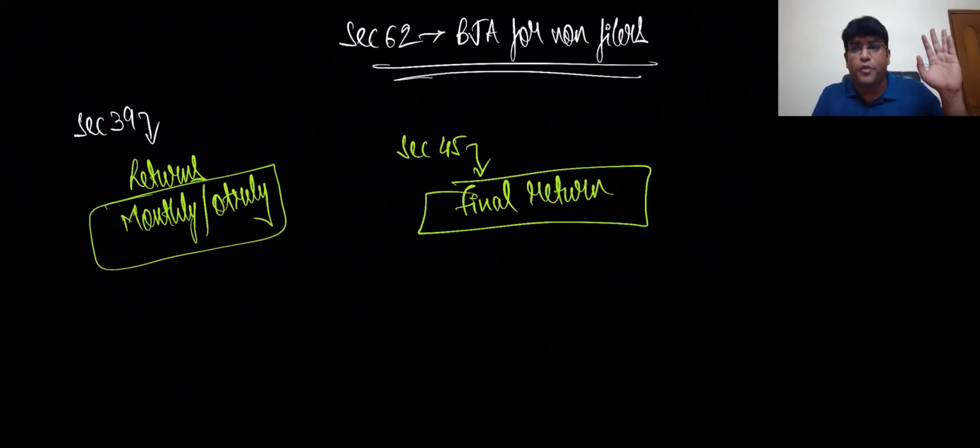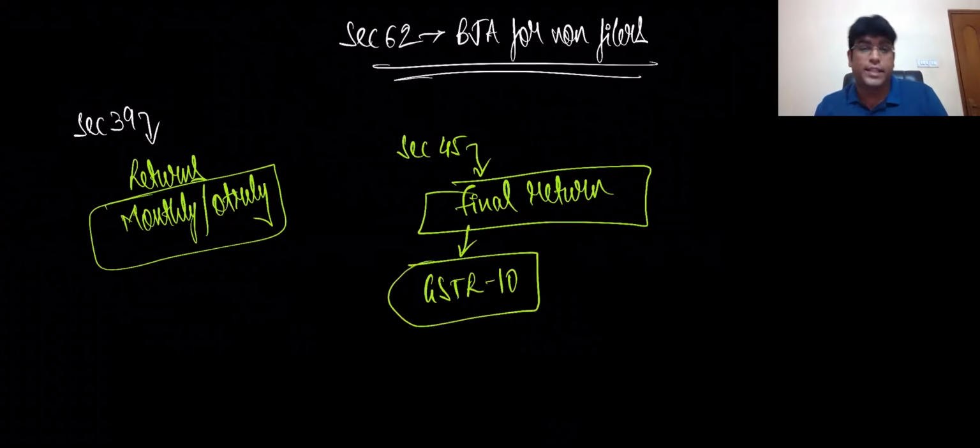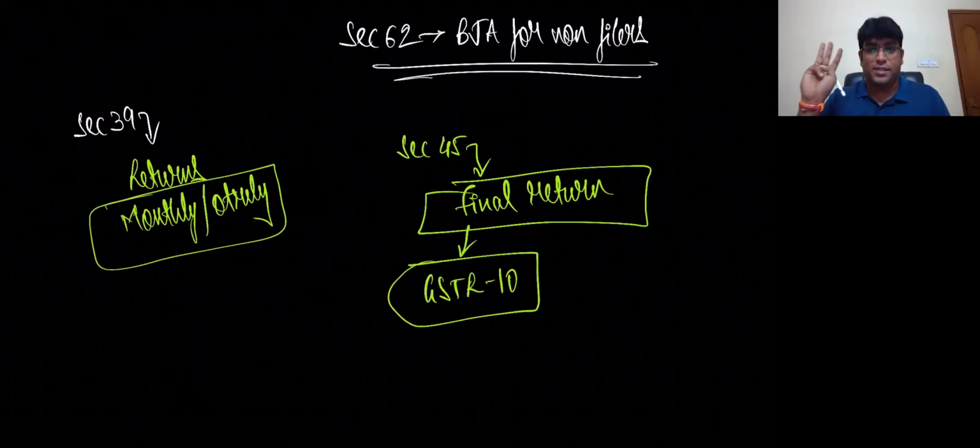Like that, we have got a form for annual return. Now, what is this final return? Final return is one such form which we file in form called GSTR 10. And let me tell you, this final return is a return which is filed only by those persons whose registration is cancelled. And final return is to be filed within 3 months.